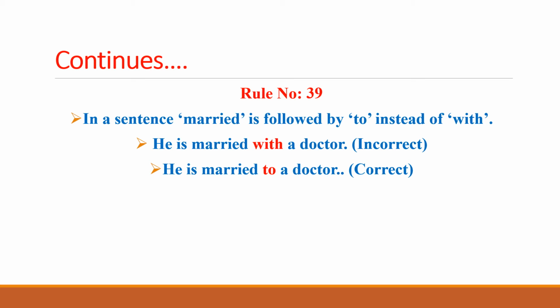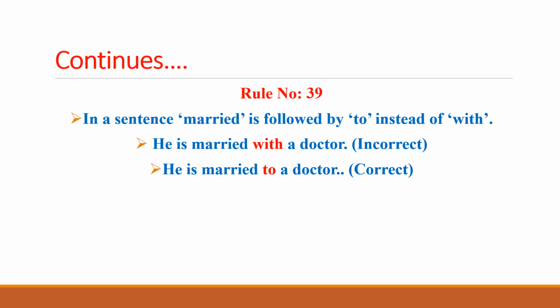As we can see in this first example, "He is married with a doctor." So married is followed by with, and with has been highlighted in red, which shows that this is an incorrect preposition used after married. Whereas the correct preposition after married is to. In the next sentence, with has been removed and replaced with to. So to is the correct preposition used after married.